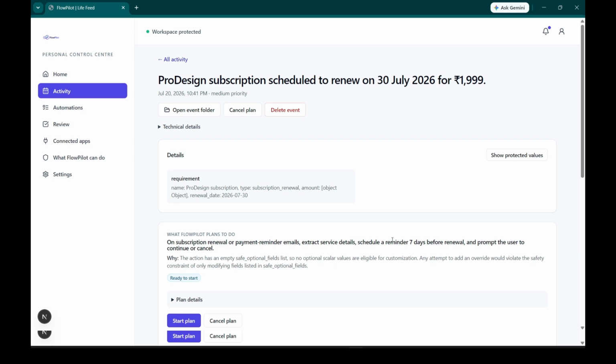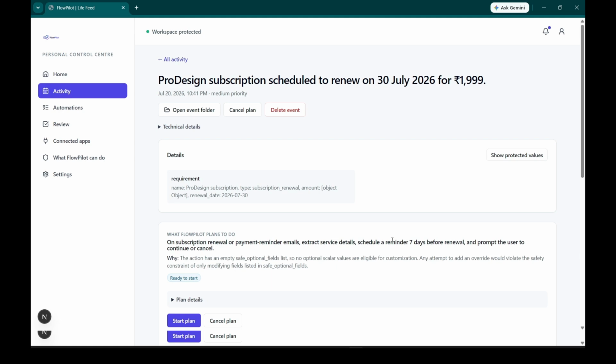Back on the event, the approved step completes and the timeline records who did what and when. Failures can be retried, supported writes can be undone. FlowPilot doesn't just automate the happy path, it preserves the evidence to trust the outcome.